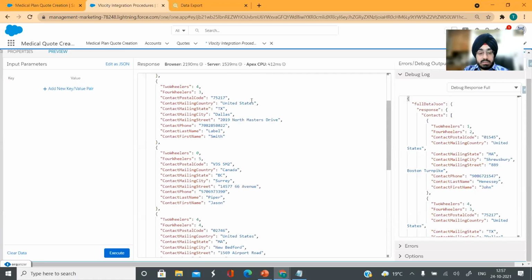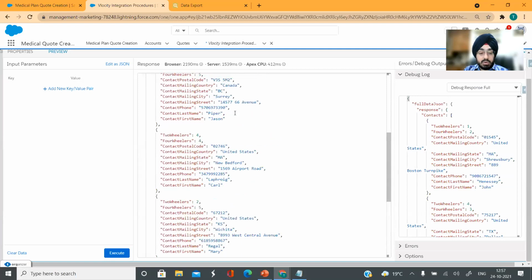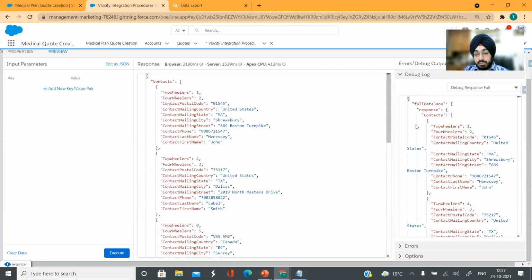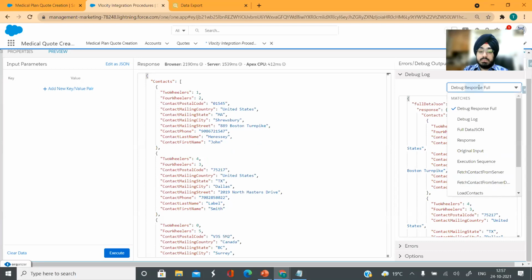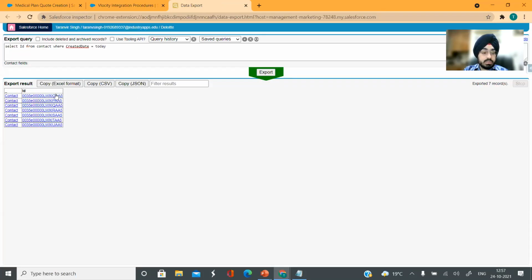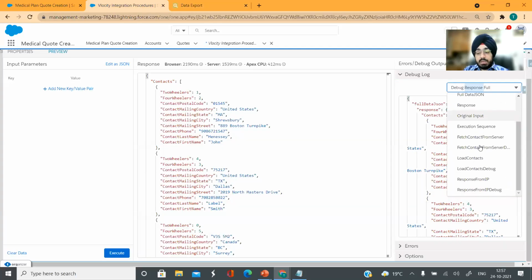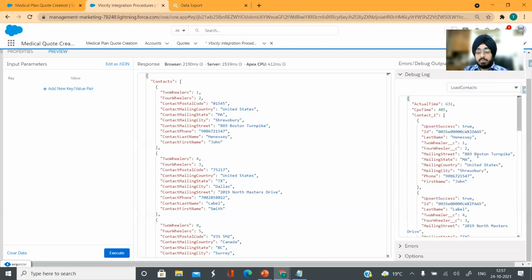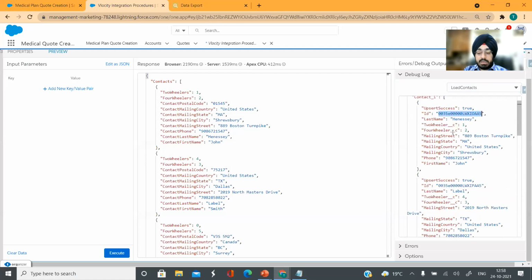So you can see something happened, but since we are not returning the data from the data raptor, we don't know what happened. A quick check would be doing a query. So you can see we have 7 records which got created. But I'm going to verify in my response from the data raptor post. So I go to the data raptor post, I can see contact 1 upsert success. This is the ID of the record that got created.